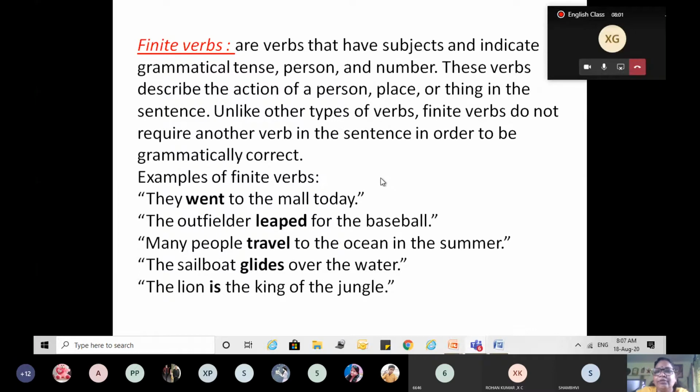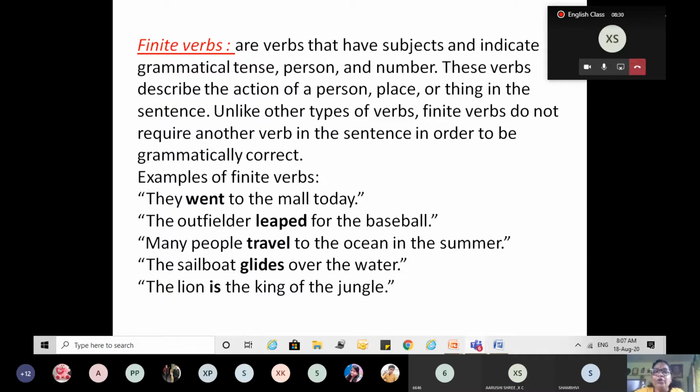Any one of you, give a sentence using a finite verb. Ma'am, she loves to cook the food. She loves to cook the food. Okay, which one is finite? Ma'am, loves. Loves, right? Loves is finite and to cook is non-finite. So you're using two verbs.